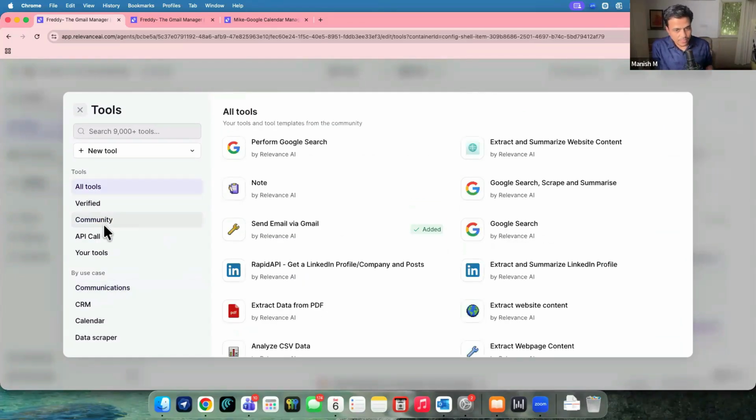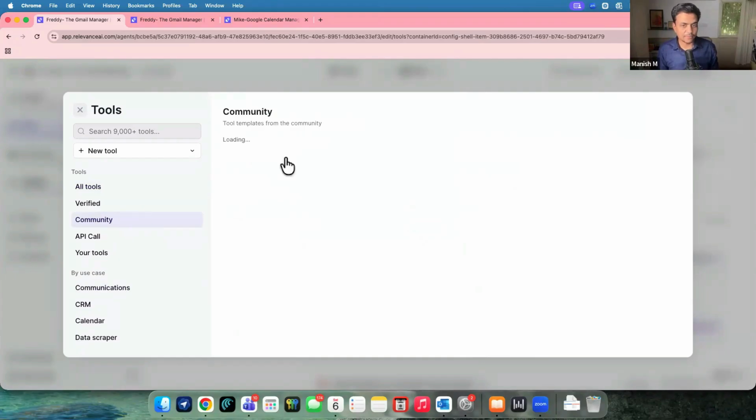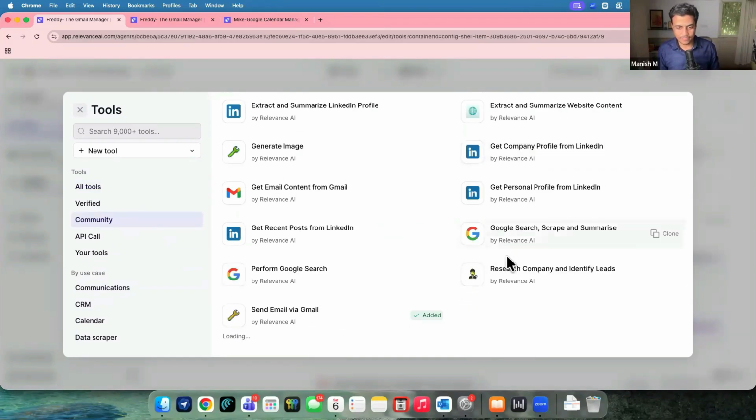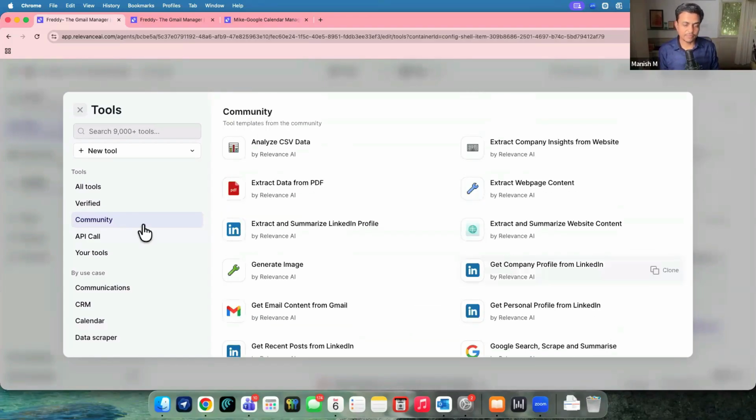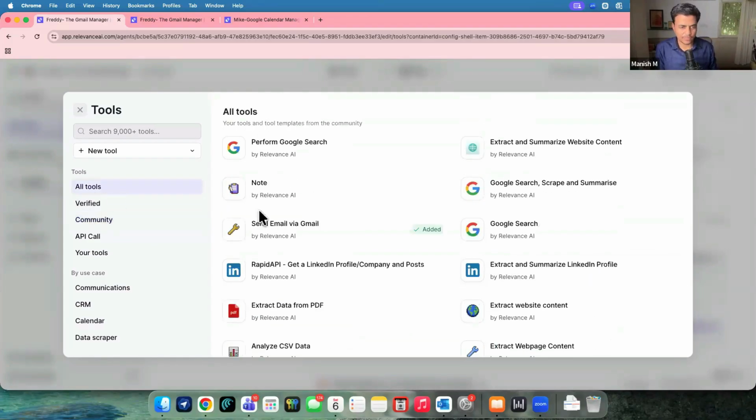Now, tools can come from two parts. One is the community can add tools, like how the Anytone community has installations available for tools or any sort of nodes. They are being built by the community. Make.com also has their own community where people are building applications and they can be published on the Make.com platform. Similar way, we have the Relevance community and people are building their own tools. Some are by Relevance themselves, some are by other people, like how we saw Altari or those companies. They also build tools on the overall Relevance platform. So in case you want to utilize them, you may have to pay something. You don't have to pay. That's all fine, all upon us.